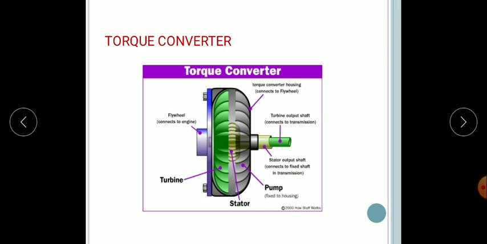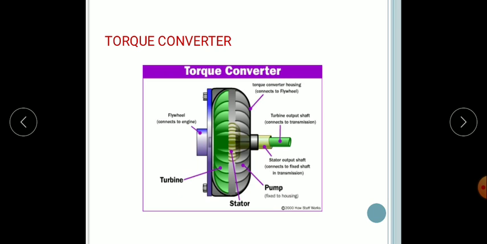When the impeller spins, the fluid is thrown outward by centrifugal force, which produces rotation of the impeller. The faster the impeller rotates, the more the centrifugal force. The turbine is situated opposite to the impeller, and the fluid flow from the impeller is directed over the blades of the turbine. So the turbine rotates and transmits the energy.